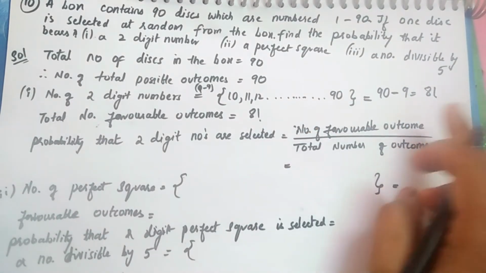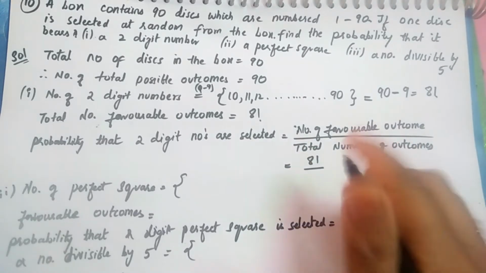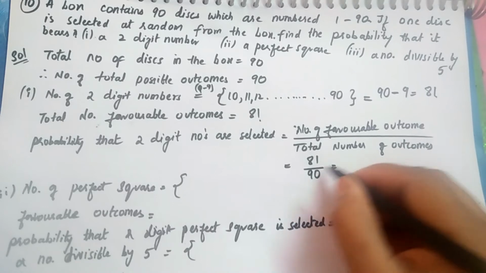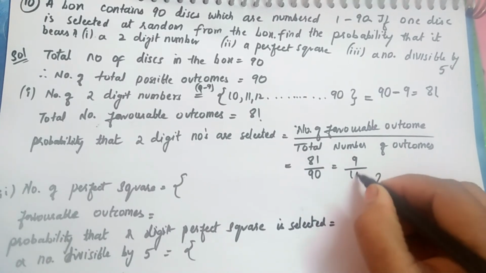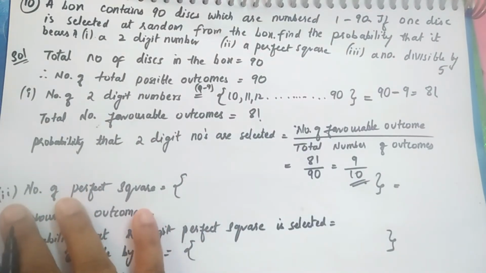What is the number of favorable outcomes for this bit? It is 81, right? And the total number of outcomes is 90. Now, the 9 table: 9 nines are 81, 9 tens are 90. So this is the answer. Now let's move on to the second bit.